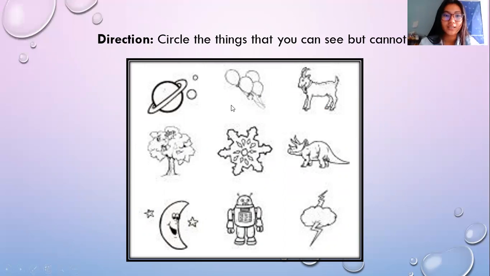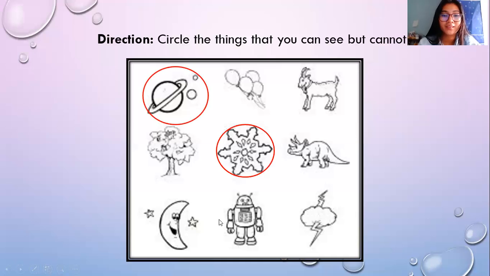In the first row, we have a planet, balloons, and a goat. Which of the pictures can you see but cannot touch? We have the planet. Next we have the tree, the snowflakes, and a rhino. We can see snowflakes, but we cannot touch them. It's only in the Frozen movie.